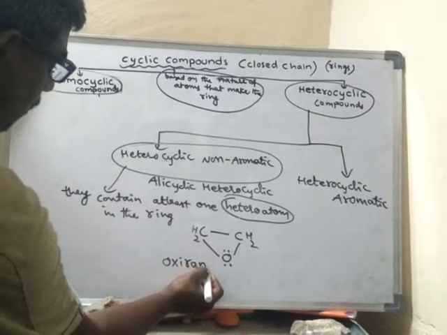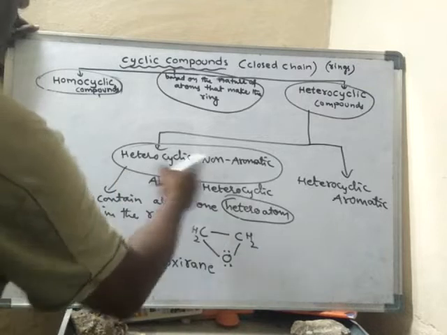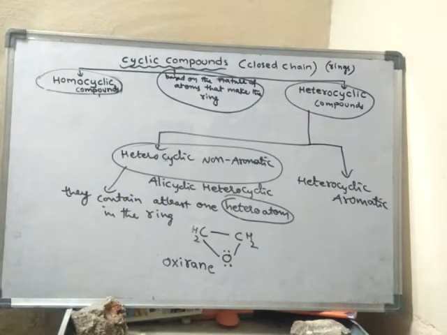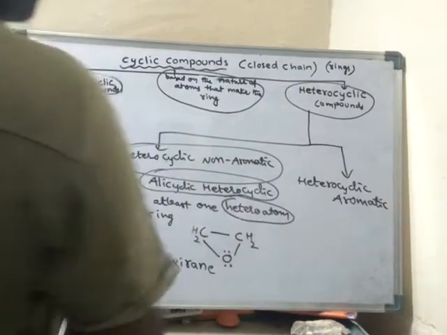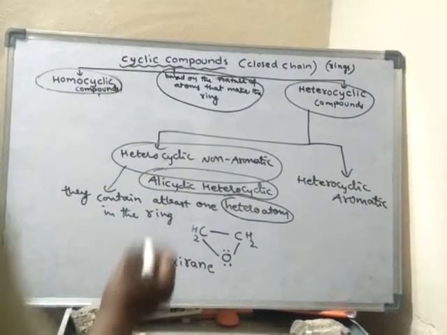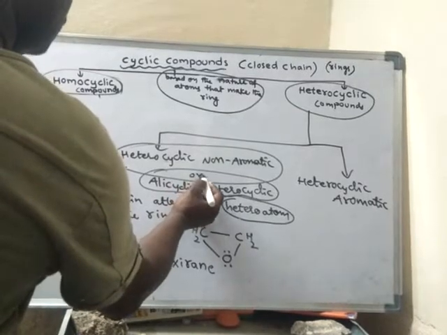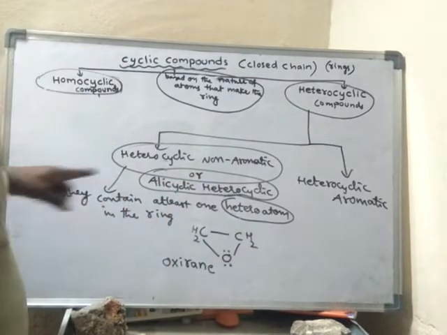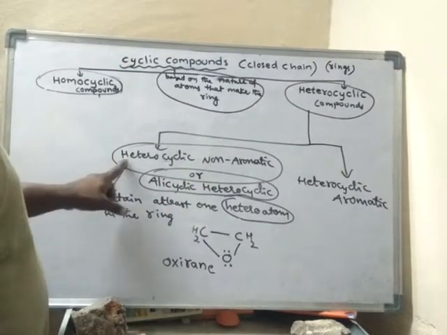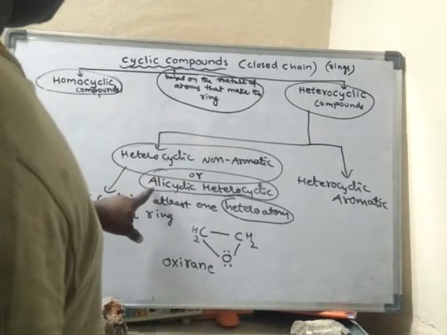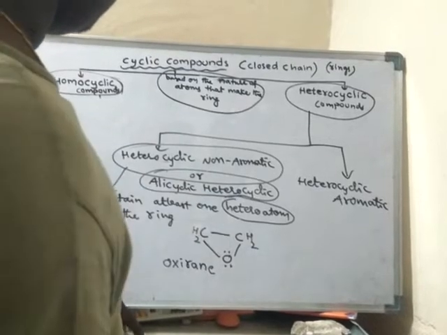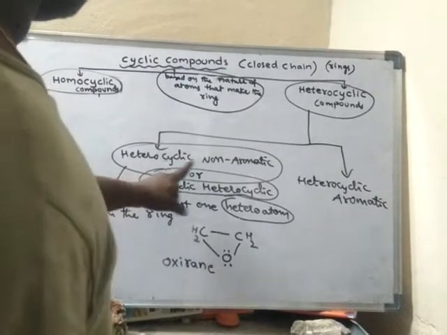Oxirane belongs to heterocyclic non-aromatic, or it is also called an alicyclic heterocyclic compound. So we may call these compounds with this name or with this name.